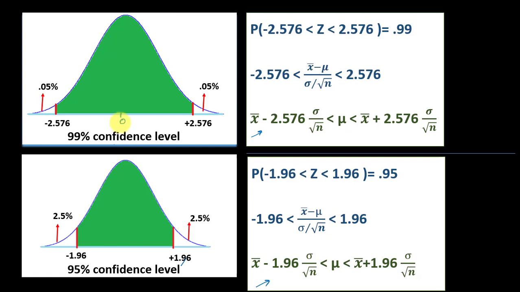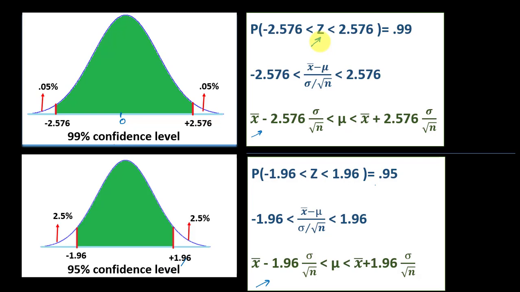So in order to estimate the 99% confidence level, we should select the value of z in such a manner that it lies between minus 2.576 and 2.576. Why?